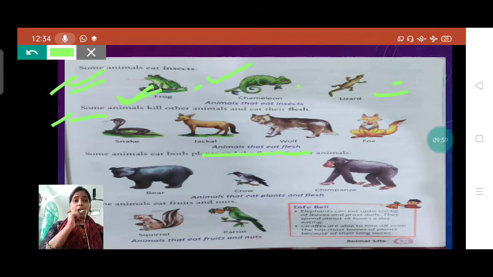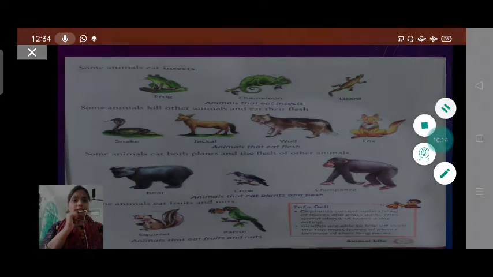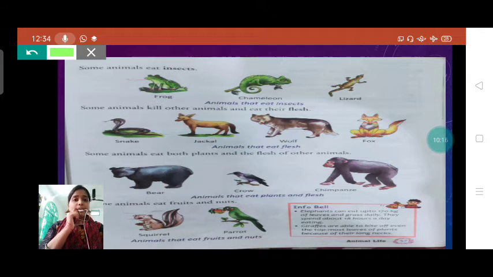We will learn about carnivorous in our next slide. Carnivorous means the animal which eats the flesh of other animals. Now let's see examples of the animals who eat the flesh of other animals: snake, jackal, wolf and fox.